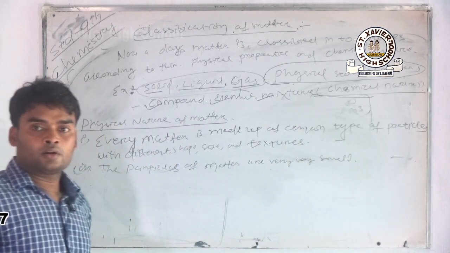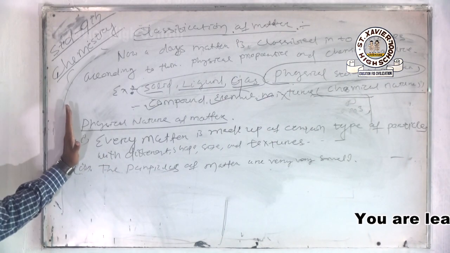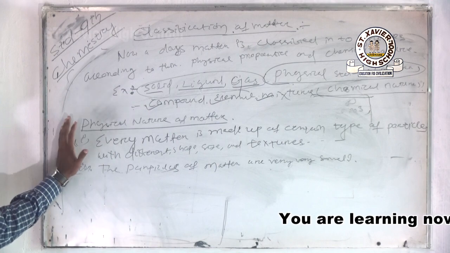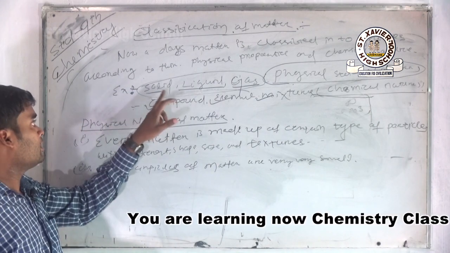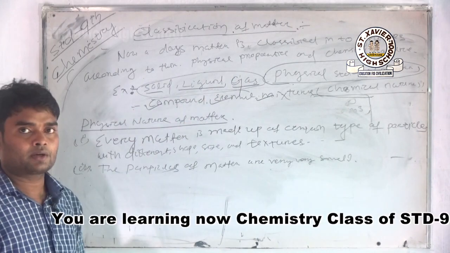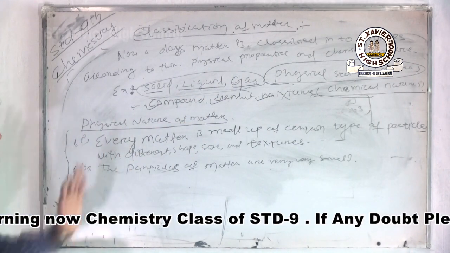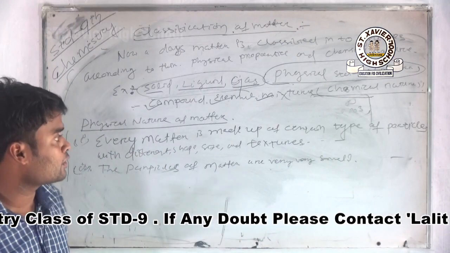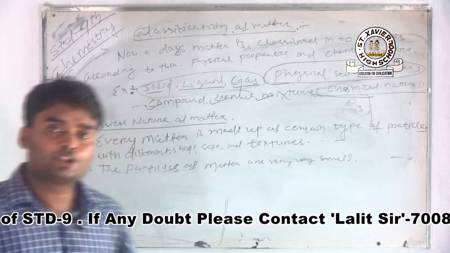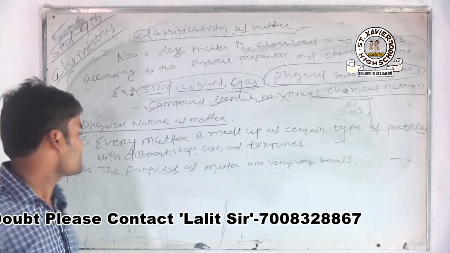Understood? Again I repeat it, there are two physical natures of matter, not chemical, because already we said that in this chapter we will learn only the physical state of matter. Every matter is made up of certain types of particles with different shape, different size and different textures.